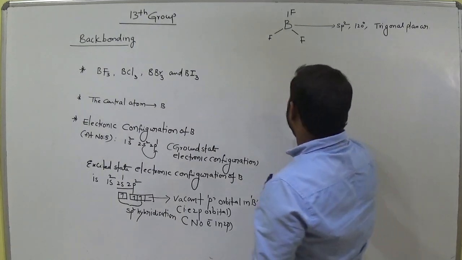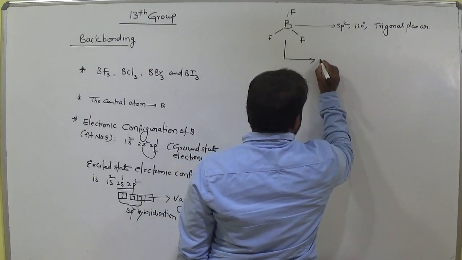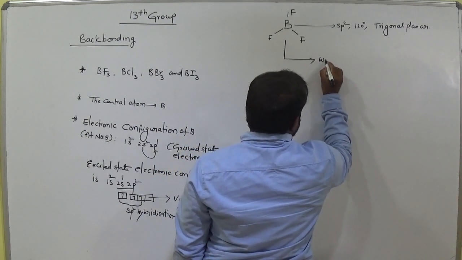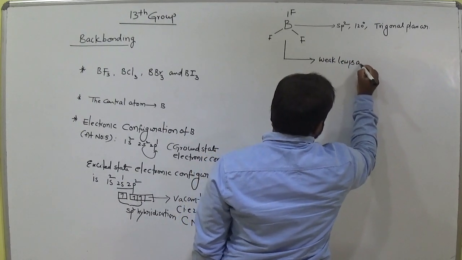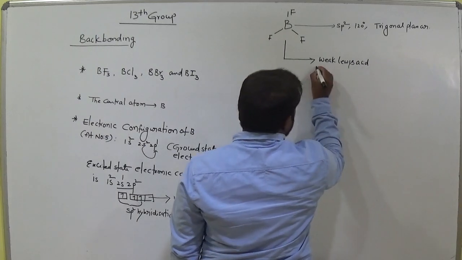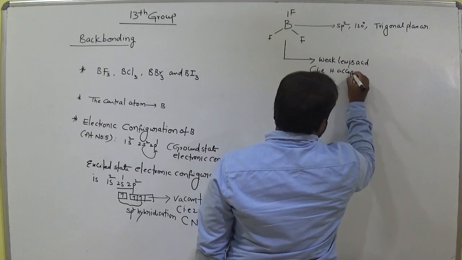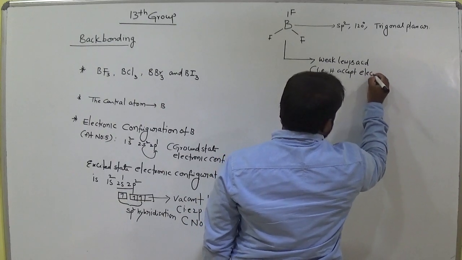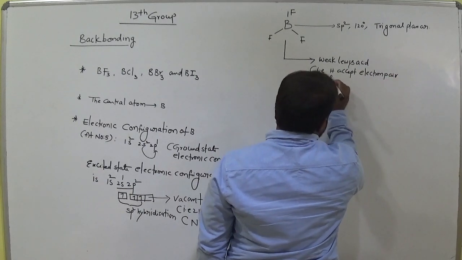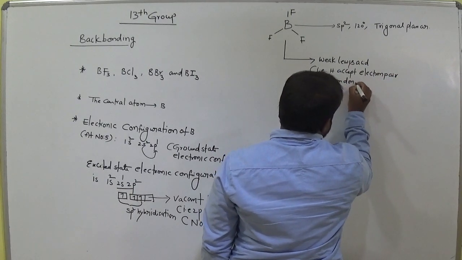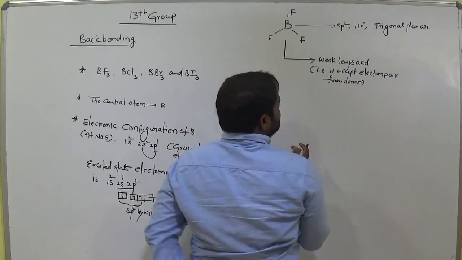What about this one? It is a weak Lewis acid, that is, it accepts an electron pair from a donor, am I right? Clear? So it is a Lewis acid, a weak Lewis acid.